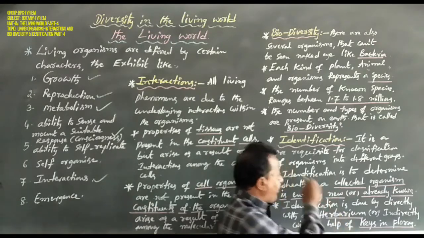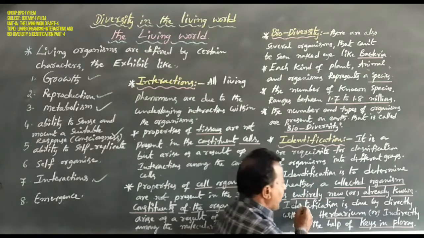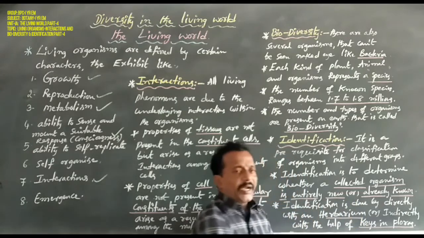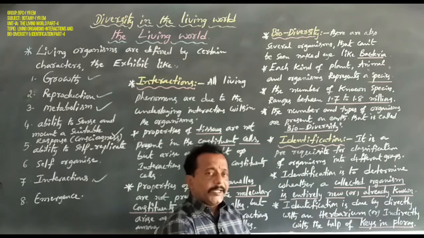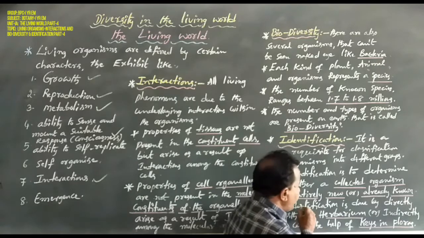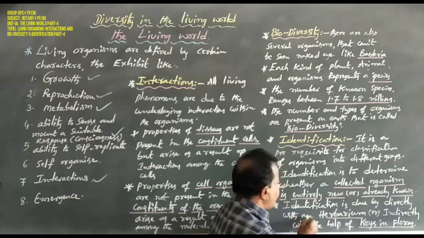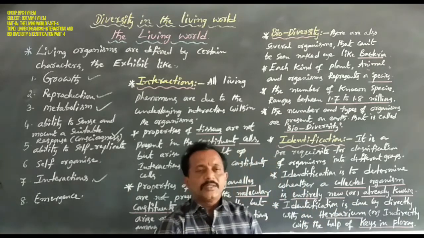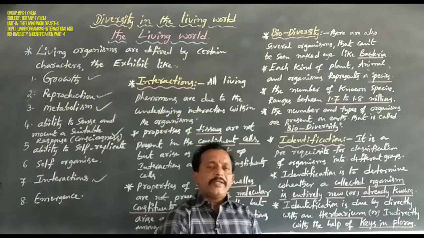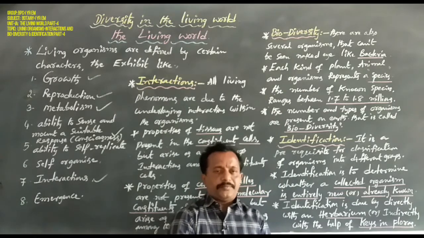What is the meaning of herbarium? Okay now. Identification is done directly or indirectly. Identification is done directly with the help of herbarium.